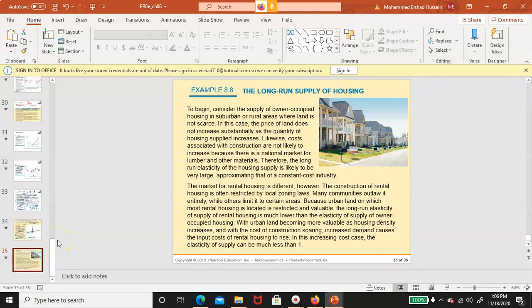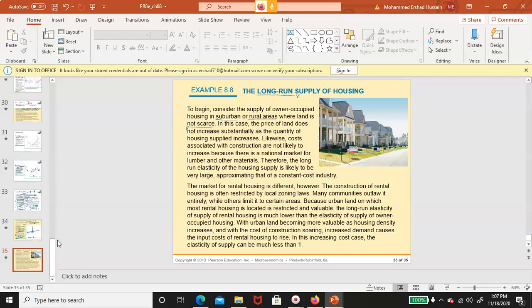Now, the long run supply of housing, what is the example here? To begin, consider the supply of owner-occupied housing in suburban or rural areas where land is not scarce, right? So see, suburban and rural areas, they have an advantage. Land is not so scarce as it is in the cities, right? In this case, the price of land does not increase substantially as the quantity of housing supplied increases.